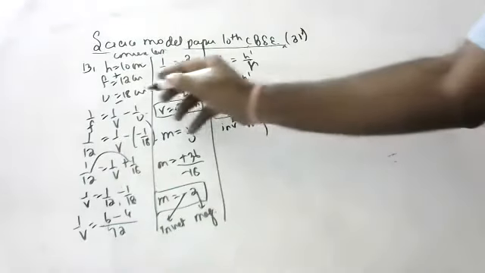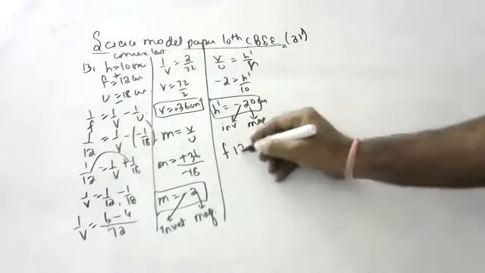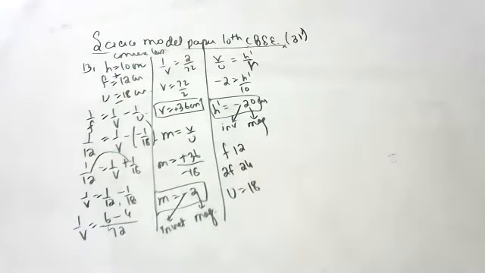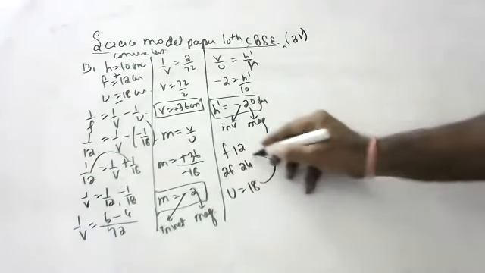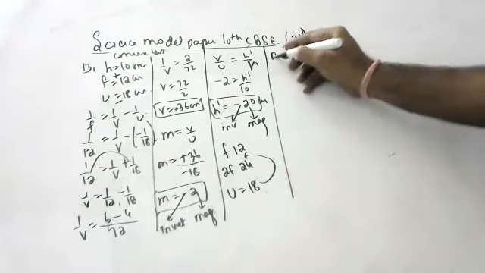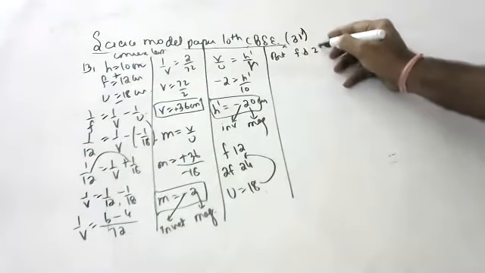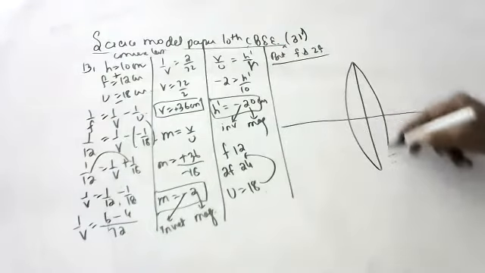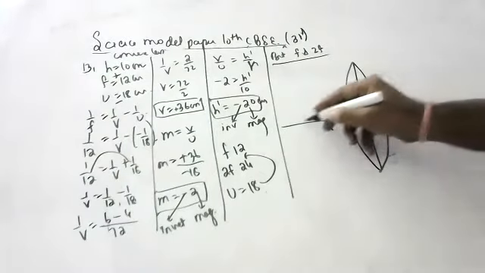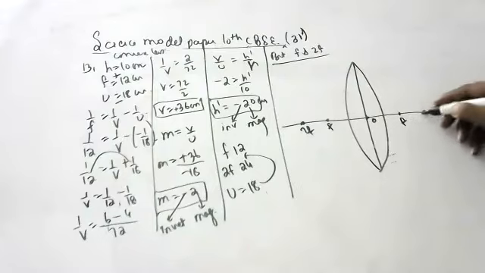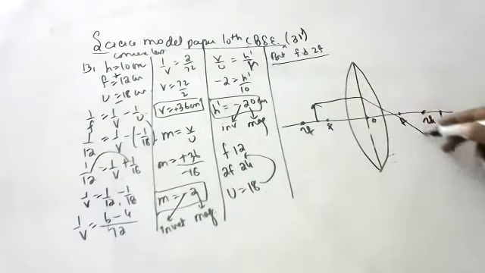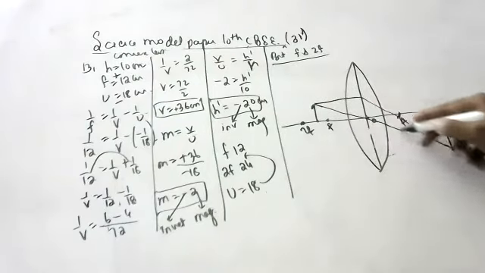Okay. Now, children, F is 12, 2F is 24, u is 18. So it lies between F and 2F. So, children, this is your principal axis. Convex lens, optic center, F, 2F, F, 2F. Between F and 2F, where you will get the image beyond 2F. One ray parallel to the principal axis goes through the focus. The other light ray going through the optic center does not deviate.